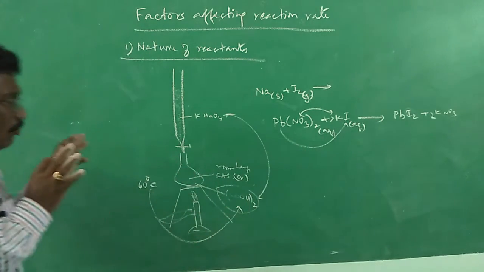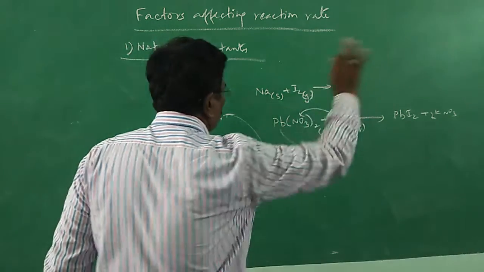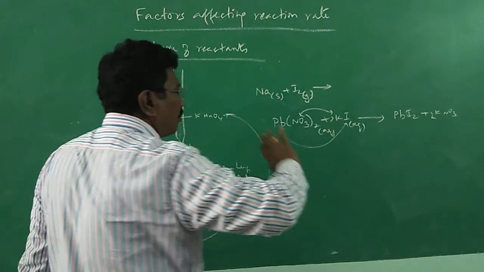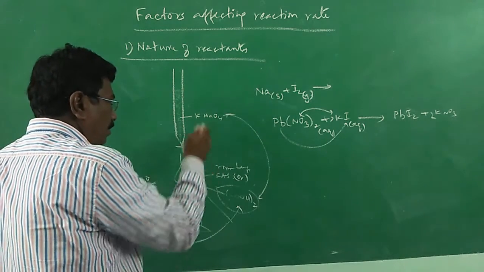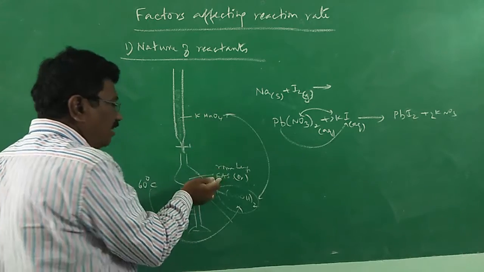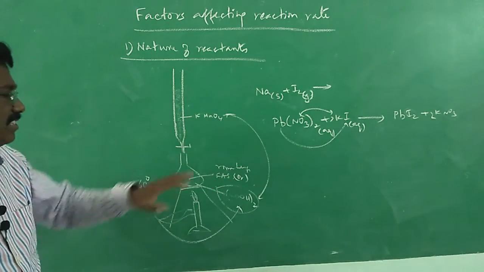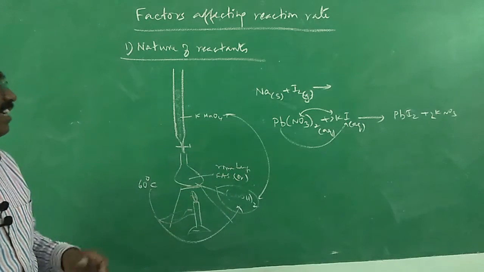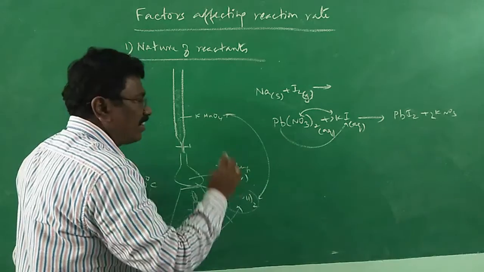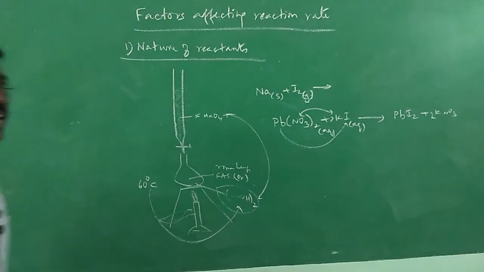So, the conclusion is nature of the reactant makes the difference. Sodium is allowed to react with iodine to form sodium iodide, lead nitrate solution is allowed to react with potassium iodide to form lead iodide, and here potassium permanganate is oxidizing ferrous ammonium sulfate, potassium permanganate is oxidizing oxalic acid. In all the cases, reactant makes the difference. All right, nature of the reactant. Here nature, substance itself is different. Here nature, solid to gas, here solid to aqueous solution. So nature makes the difference.